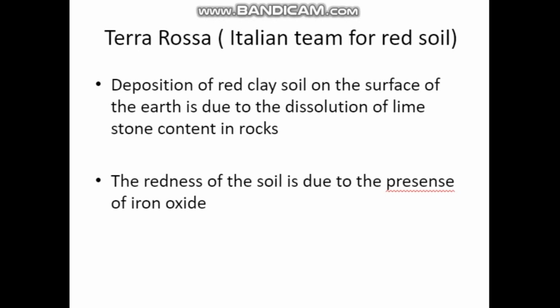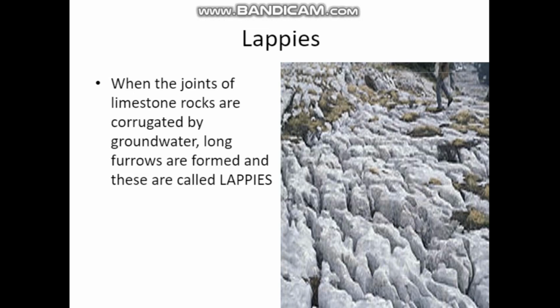So terra rosa is the deposition of red clay soil on the surface of the earth. How it happened is due to the dissolution of limestone content in rocks. The redness of the soil is due to the presence of iron oxide. Because of iron oxide present in the soil only, the color changed to red. Okay, did you understand?